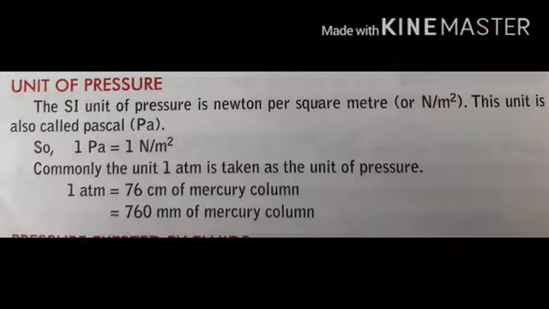Now the unit of pressure, this is given in our book, so I want to discuss this. The SI unit of pressure is Newton per square meter, that is Newton per meter square. This unit is also called Pascal, means 1 Pascal is equal to 1 Newton per meter square. Commonly the unit 1 atm is taken as the unit of pressure. 1 atm is equal to 76 centimeter of mercury column or 760 millimeter of mercury column.